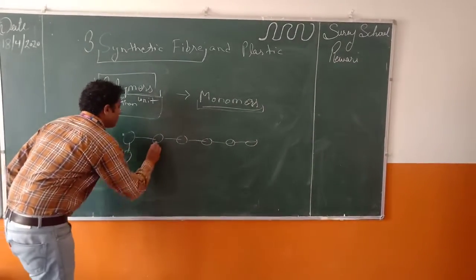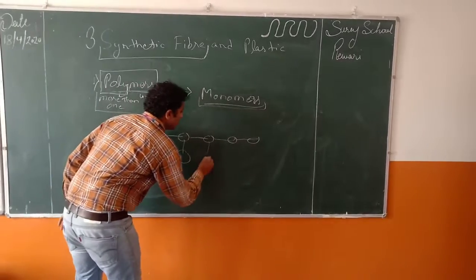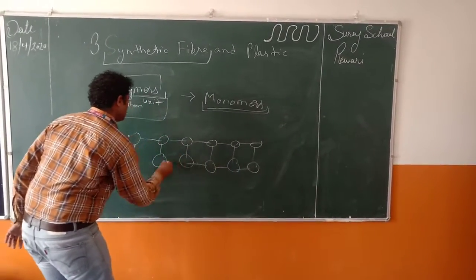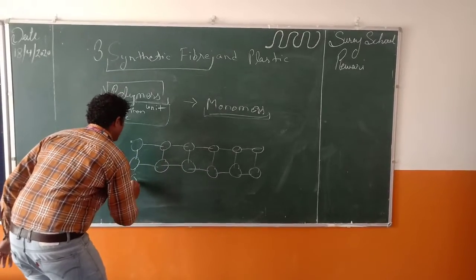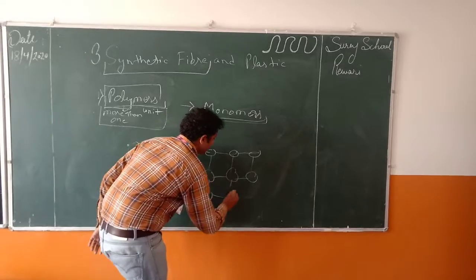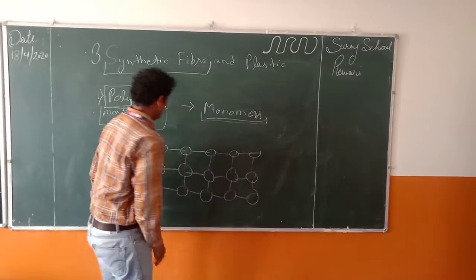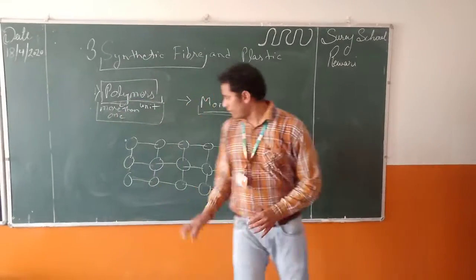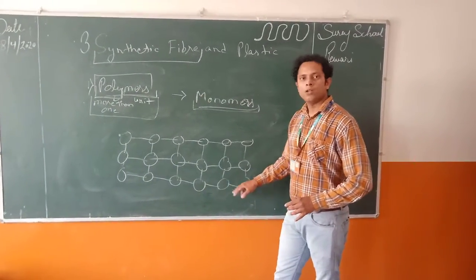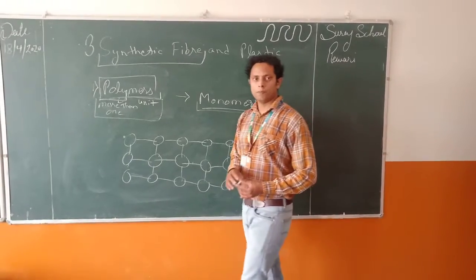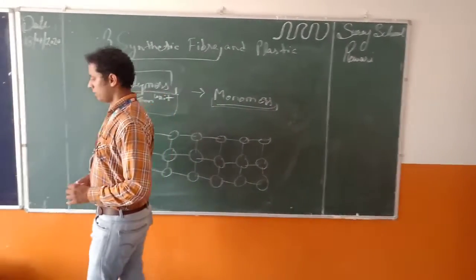In cross type, we use cross links between the monomers. This is cross link polymers. In this, different monomers are cross linked, so it is stronger than a simple polymer.